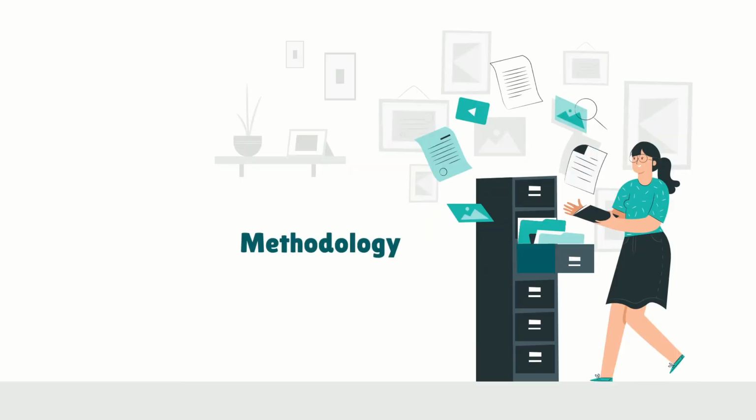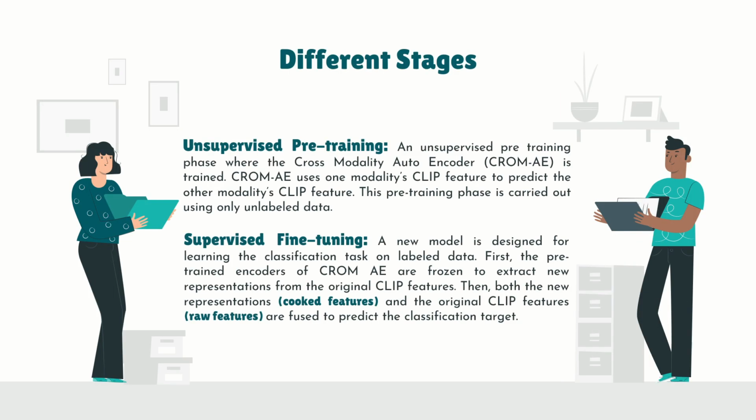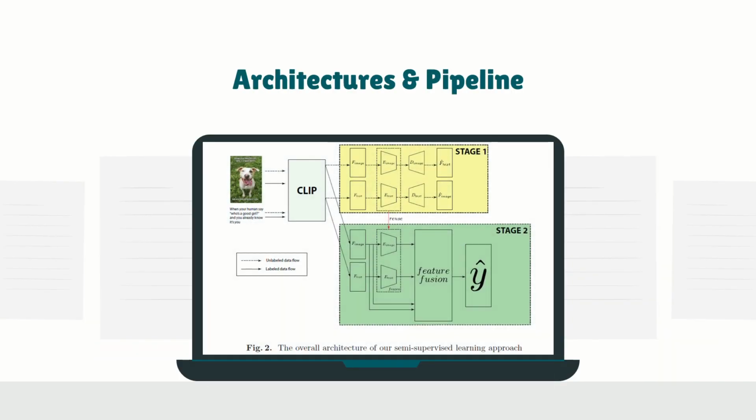Let's look at the methodology to understand it further. It consists of two steps. Step 1 is unsupervised pre-training. In the unsupervised pre-training phase, we use the cross-modality autoencoder and it is trained properly over there. Then step 2 is supervised fine-tuning. A new model is designed for learning the classification tasks on labeled data. I'll go further into it using the architecture image.